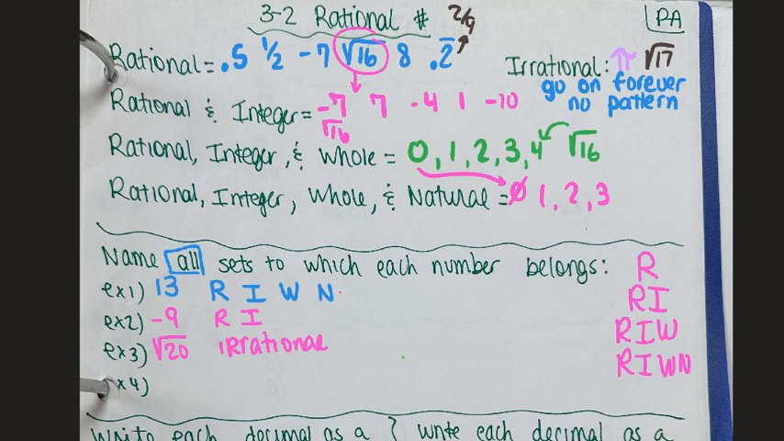Okay, next example, example 4. Let's do negative 2/3. The answer is only rational. Negative 2/3 would be this category up here. It can't be this category because those can't have fractions. And if it's not in this category, there's no point in going down further. It's only this category.